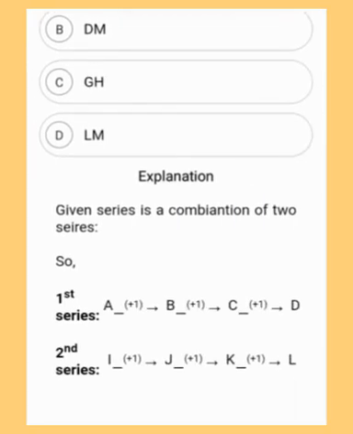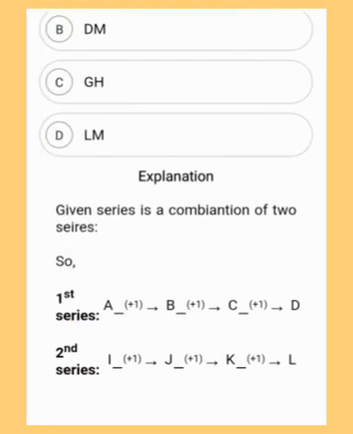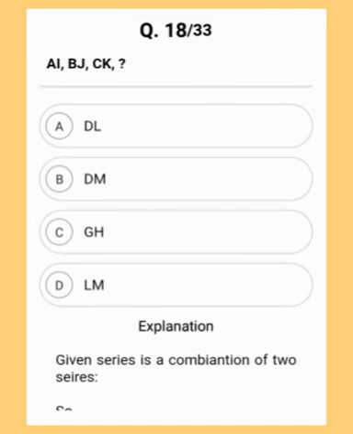Again, the given series is a combination of two series. First series A plus 1, B plus 1, C. So it keeps on adding plus 1. And then in the second series you can see I plus 1, J plus 1, K. So it keeps on adding until we get the answer L. So the correct option is option A, which is D, L. Moving to the next question.